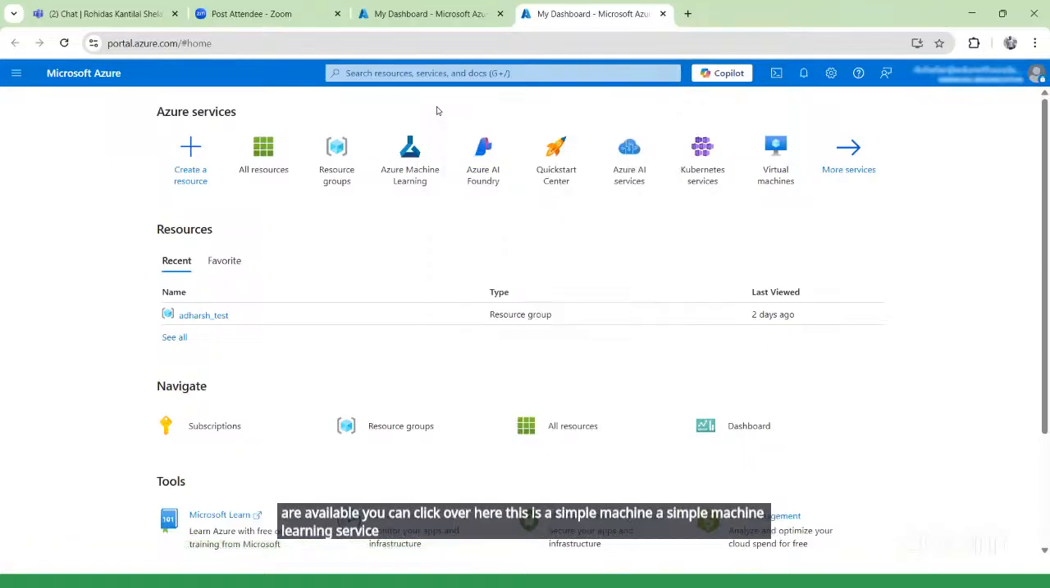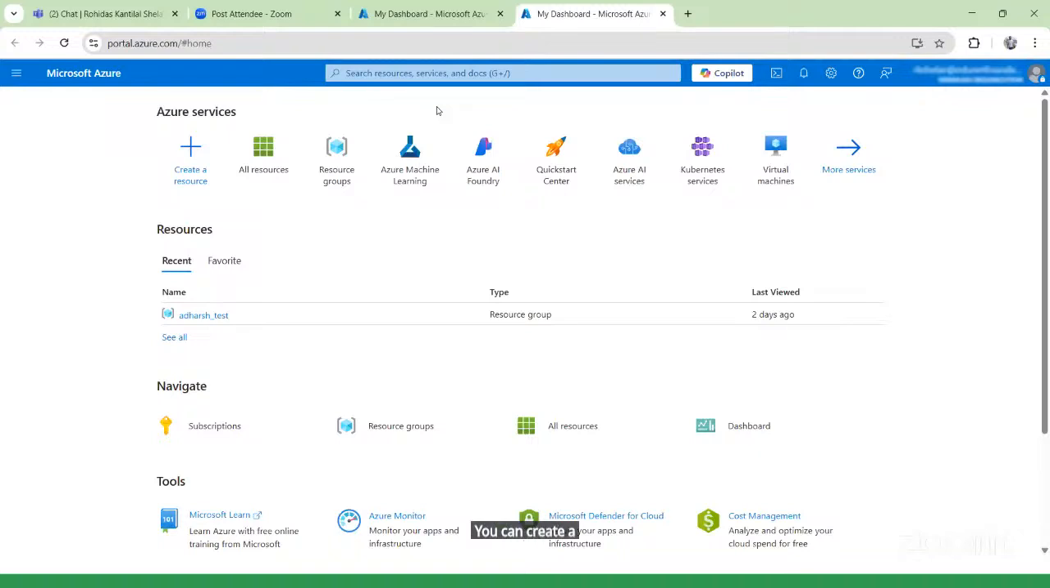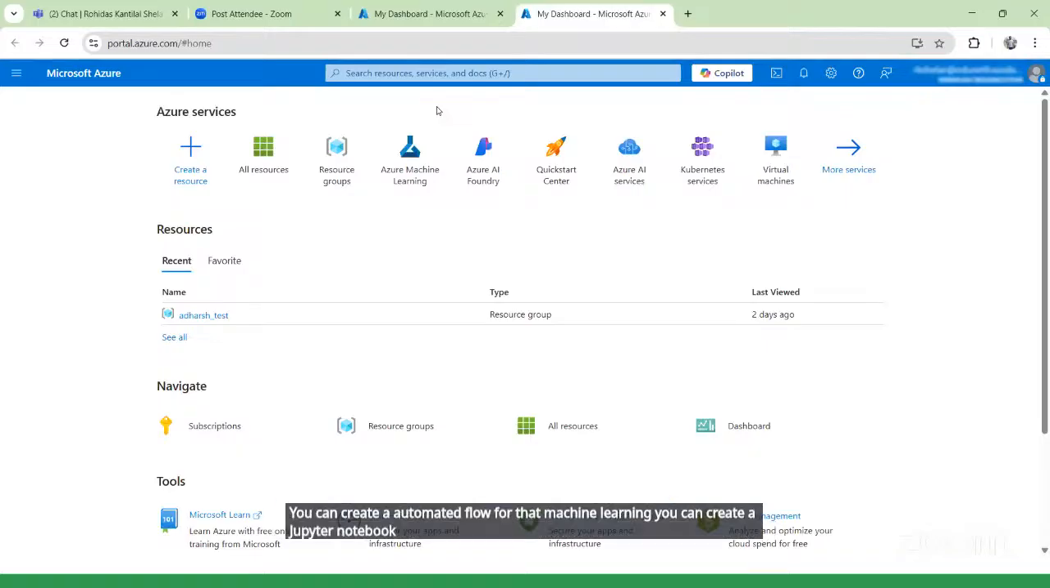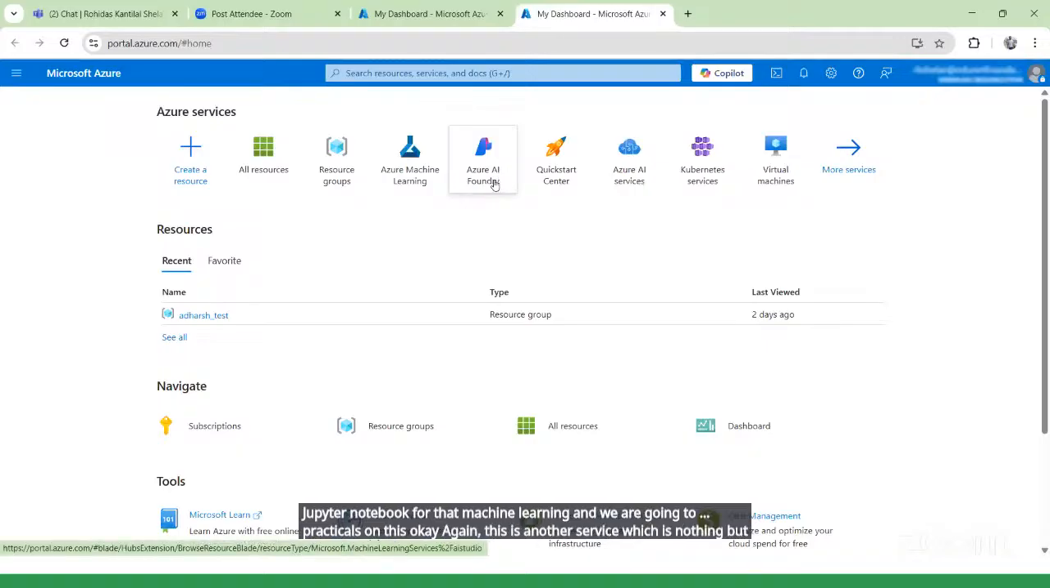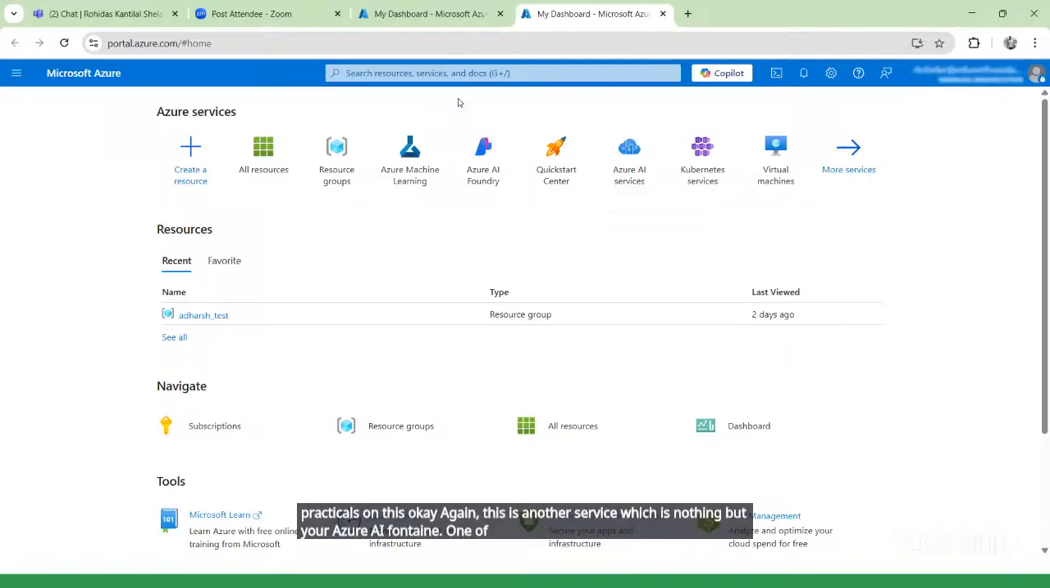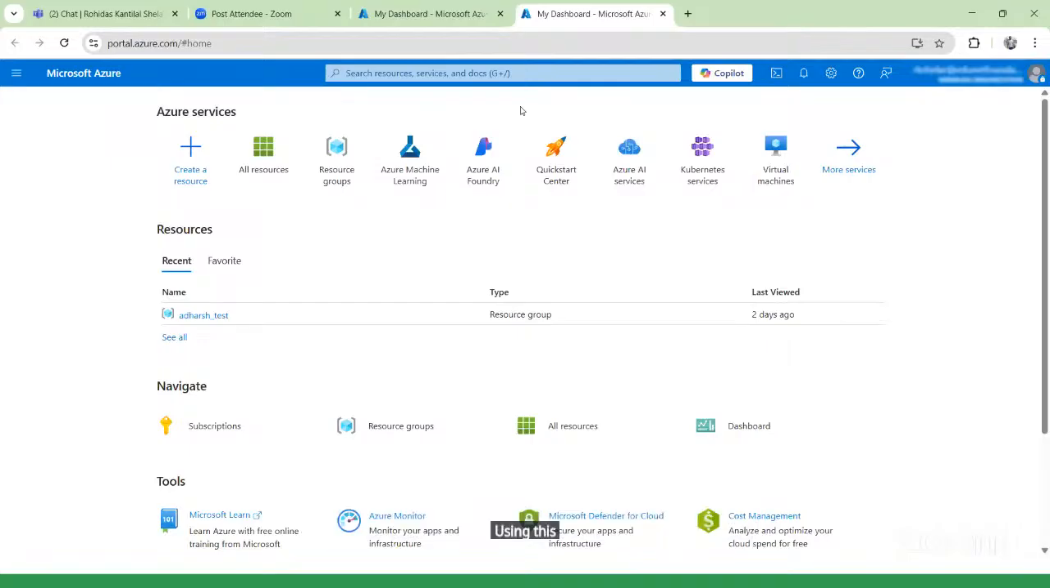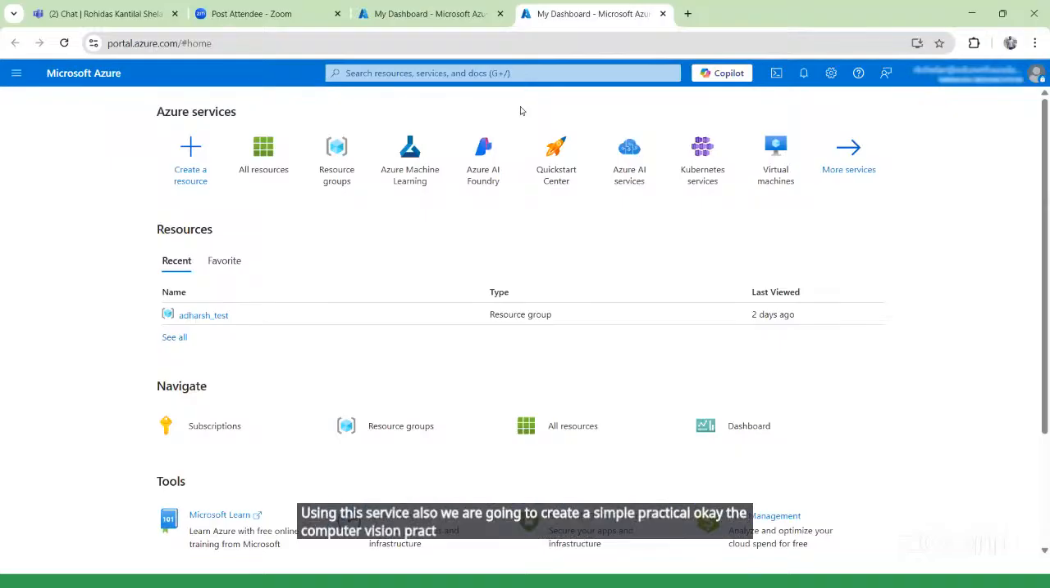Using this machine learning service, you can create an automated flow for machine learning. You can create a Jupyter notebook for machine learning, and we are going to perform practicals on this. Again, this is another service, which is your Azure AI Foundry, one of the important services. Using this service also, we are going to create a simple practical, the computer vision practical. If I want to classify an image, or get some insights from particular images, I can use it there.